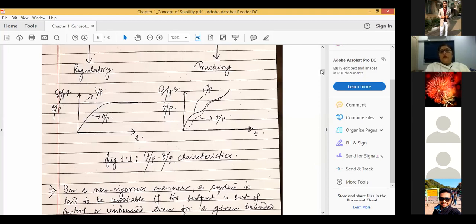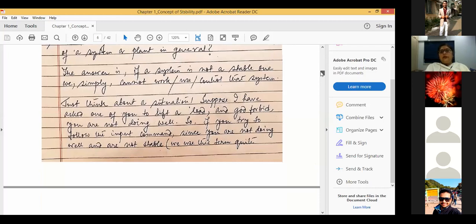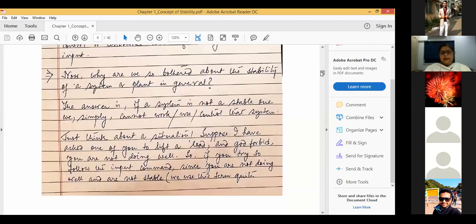So why are we so bothered about the stability of the system? As I said, if a system is not a stable one, we cannot work with that particular system, we cannot use that particular system, we cannot control that particular system. So to a control engineer or to a system engineer, the first and foremost task is to ascertain the stability of the systems, to find out whether the system is stable or not, right? So let me generally give one example.